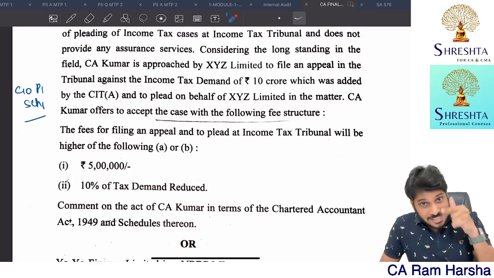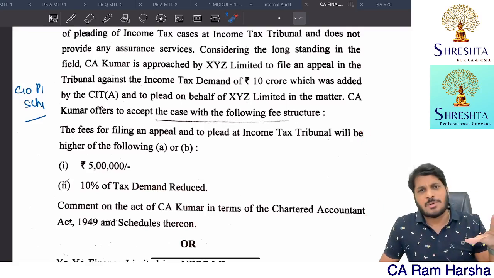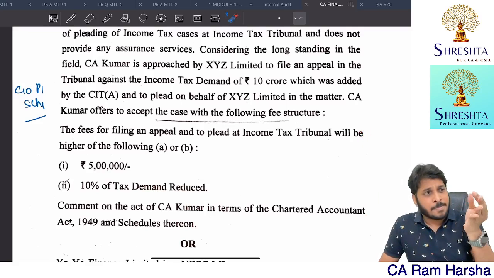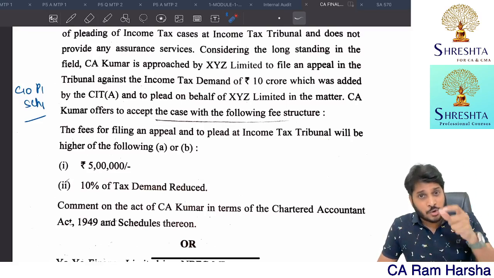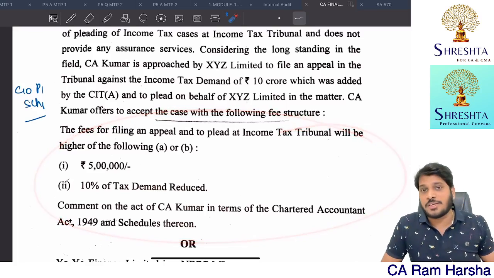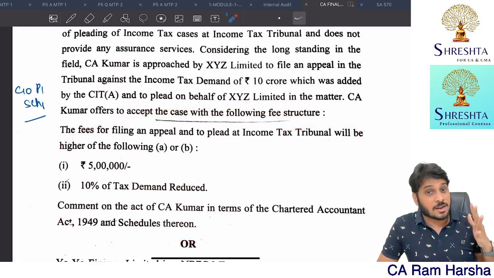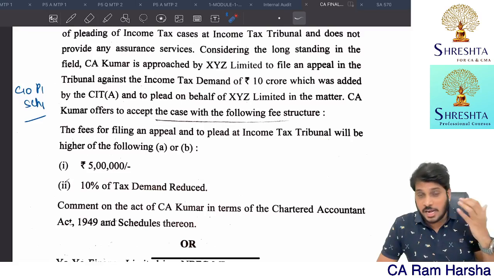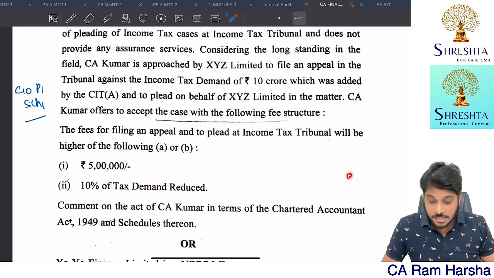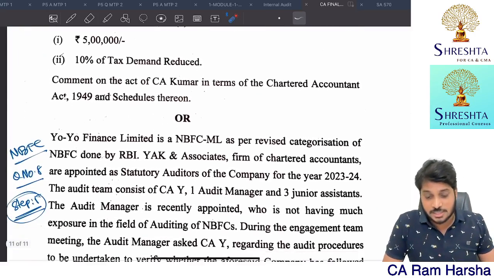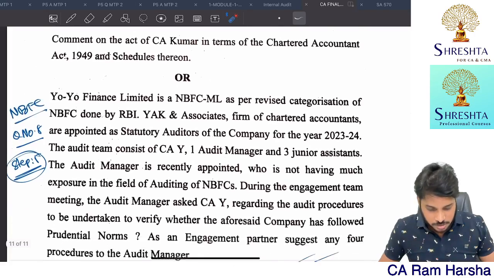By the way, you need to give exceptions also. And this does not come under the exceptions, like audit of a corporate society, valuation services, and various other services they listed out. In that list, this particular thing is not covered. Representation before income tax authorities for any appeals or any tribunal is not covered. So you need to mention that he is guilty of professional misconduct because he is charging fees on a contingency basis.